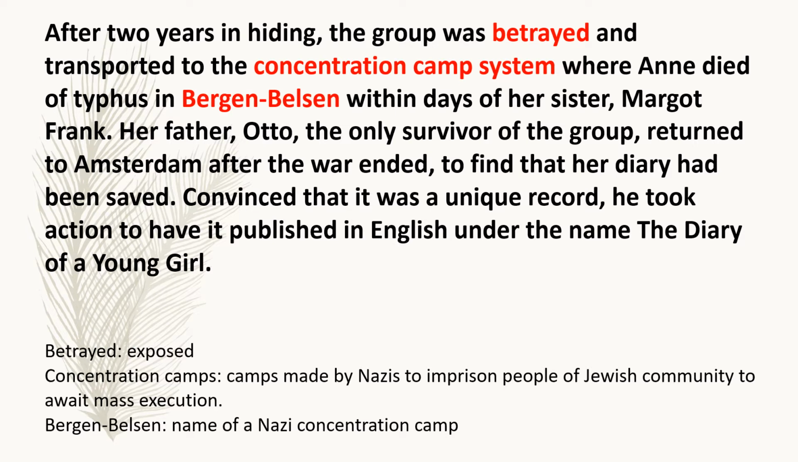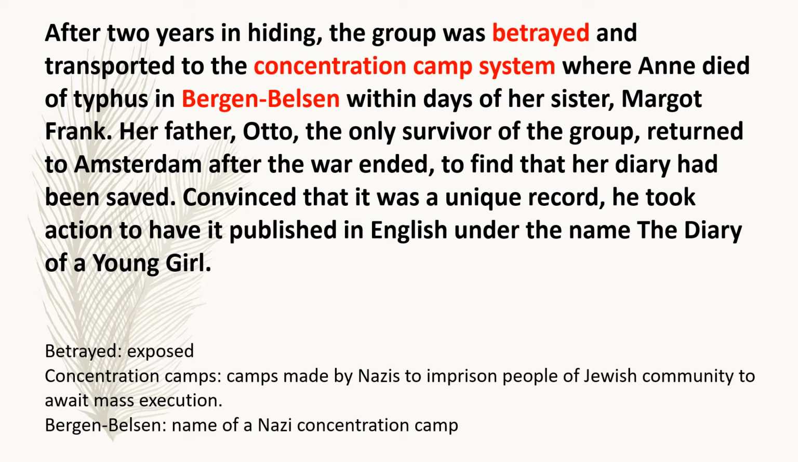After 2 years in hiding, this group, meaning the family of Anne and those four friends of her family, they all were exposed and were transported to some concentration camp system where Anne died of typhus in Bergen-Belsen. That is the name of a concentration camp. She died within a few days of the death of her sister Margot.